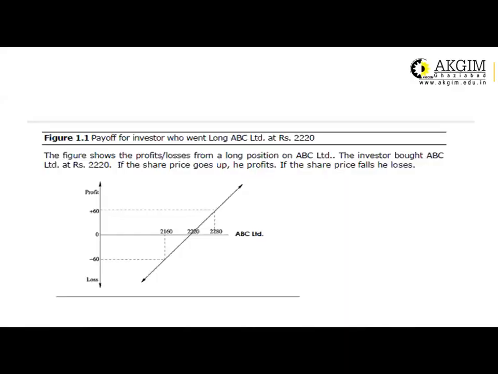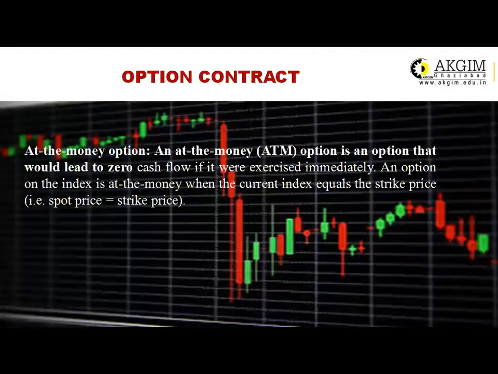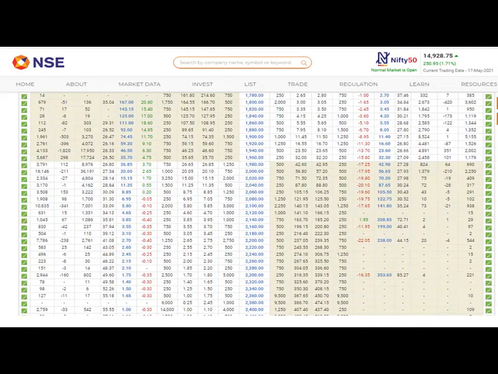Now, out of the money means when you are going to buy the call option where the strike price is greater than the spot price, and the reverse is going to happen in the case of the put option.